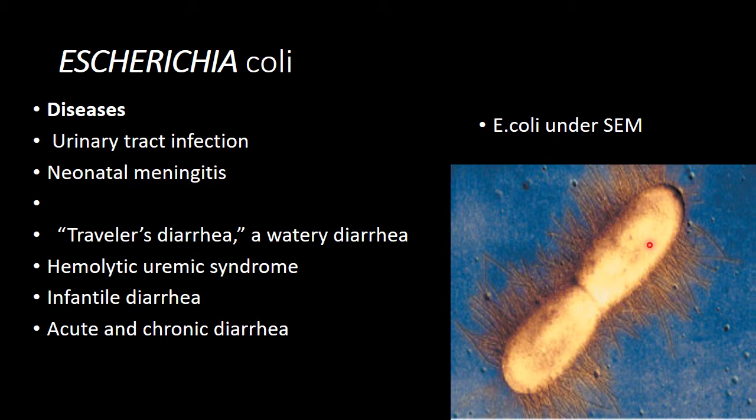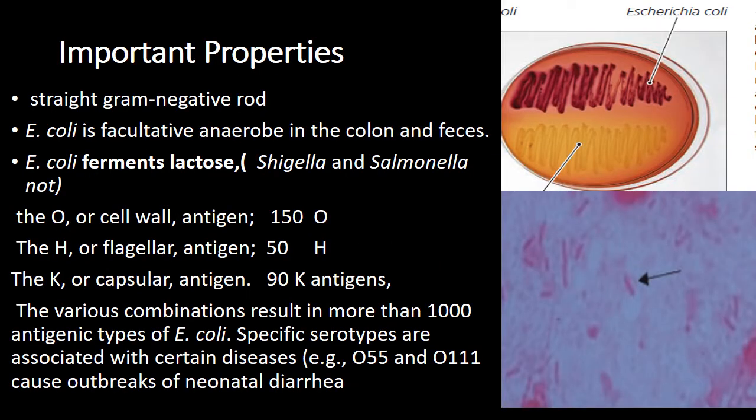Look at the E. coli. This picture has been taken by scanning electron microscope. Now we are going to discuss the important properties of Escherichia coli. Escherichia coli is a gram-negative rod bacteria. They are facultative anaerobes found in the colon and in the feces. They are lactose fermenters as compared to Shigella and Salmonella, which are non-lactose fermenters.